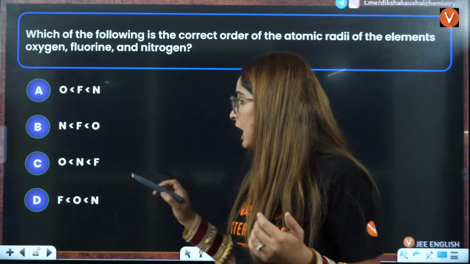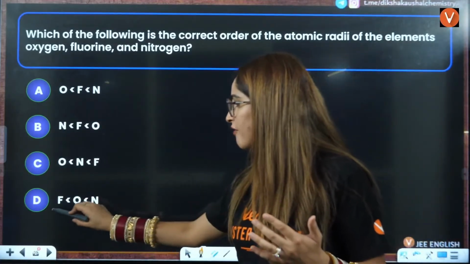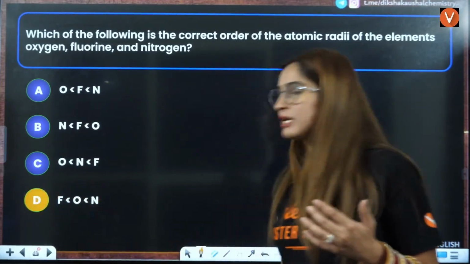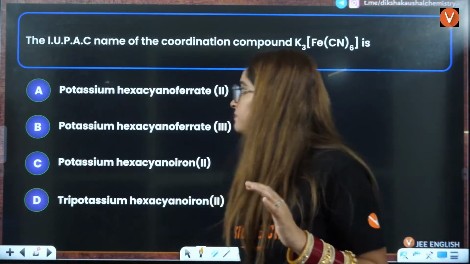So it decreases, which means fluorine should have the minimum, then oxygen, then nitrogen should have the maximum among these. So D is going to be the correct answer here.